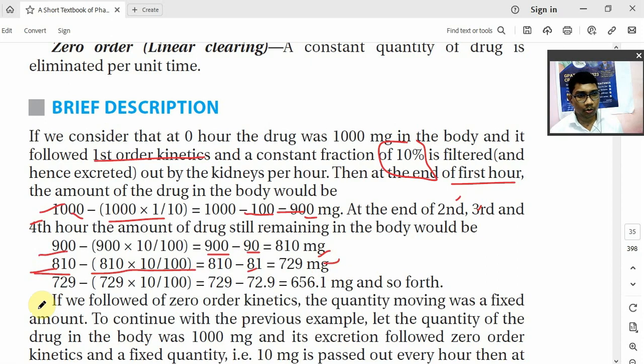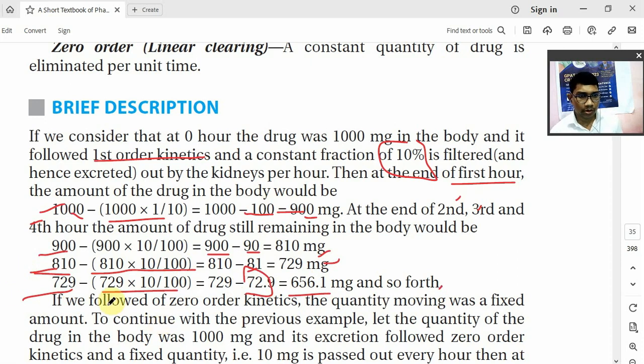Now fourth hour, 729 minus how much? Let's see, 10% of 729 comes to 72.9. So subtract that from the original value 729, and it will come to 656.1 mg. So this is known as exponential kinetics, where a constant percentage of the plasma drug is removed.